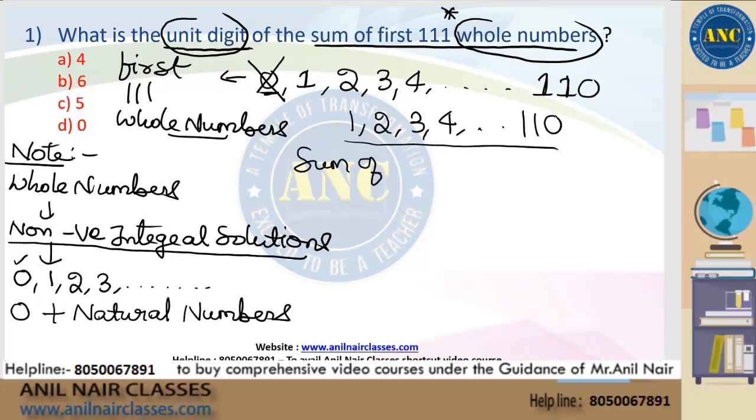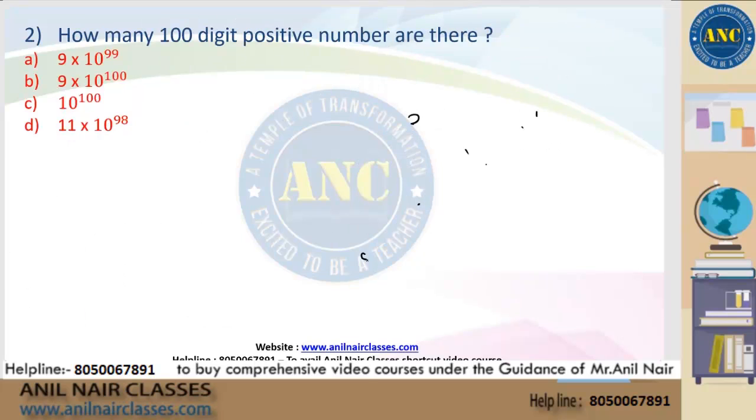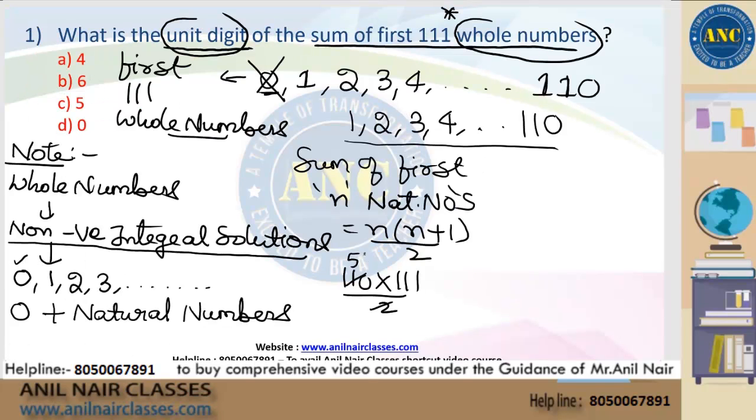What is the concept of sum of the first n natural numbers? Sum of the first n natural numbers is nothing but n into n plus 1 by 2. Those students who don't know the proof, I will discuss the proof also. So 110 into 111 by 2. 2 fives are 10, so 55.